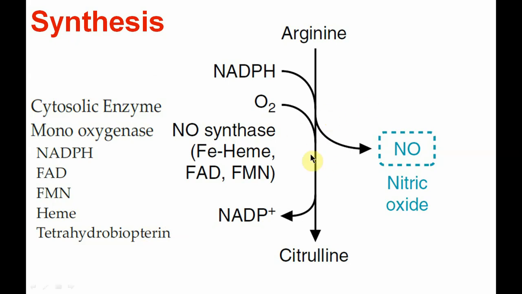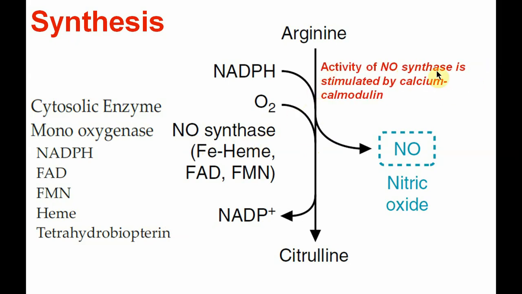Again, an important thing: the activity of this enzyme is stimulated by the calcium calmodulin complex or by calcium itself. So any factor which increases the calcium level will ultimately increase nitric oxide production. So this is how nitric oxide is synthesized, and this is the reaction from arginine to citrulline formation, and in between there is formation of nitric oxide.